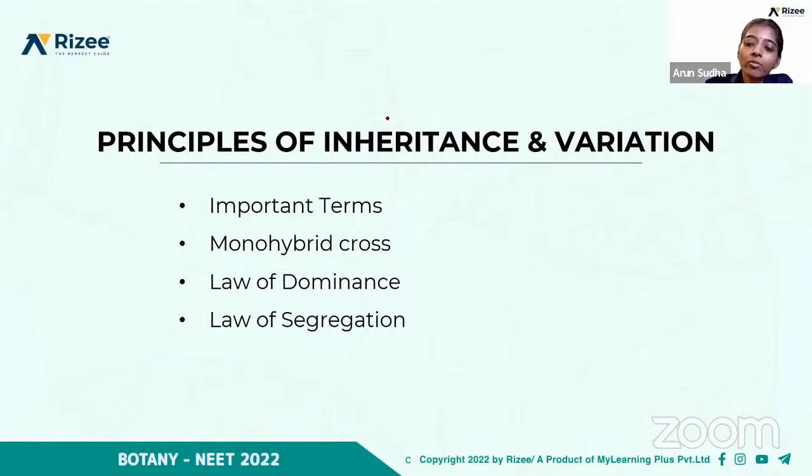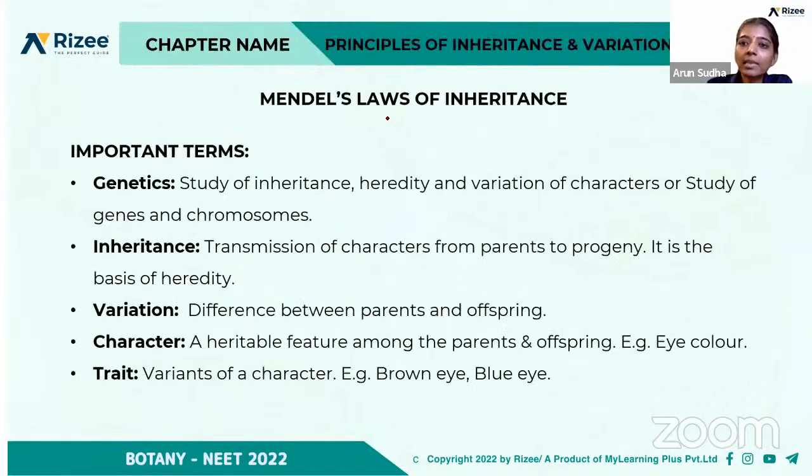Okay, so first, what is genetics? Genetics is the study of inheritance, that is, how the characters are transferred from parent to progeny, right? And then heredity and variation of characters, or the study of genes and chromosomes. So it is called genetics.